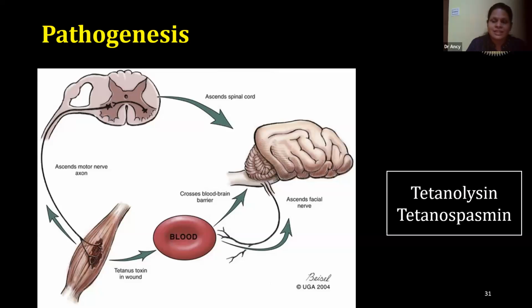And other than that, this tetanospasmin can have hematogenous spread also, and by crossing the blood-brain barrier, it reaches the brain. So through both routes, the tetanospasmin can reach the brain, either through attaching to the motor end plates or through the blood.